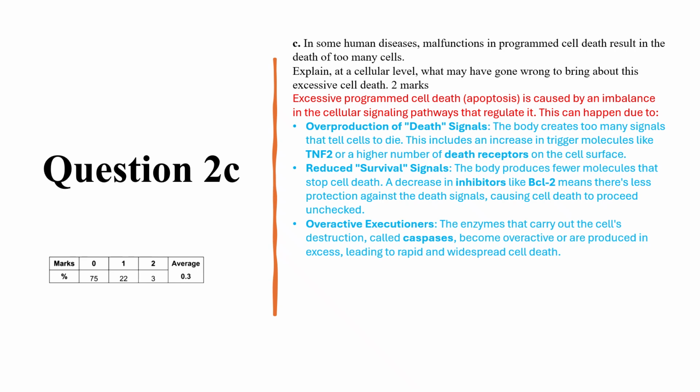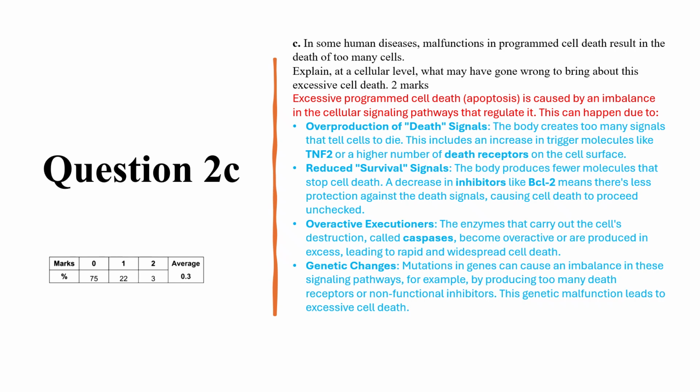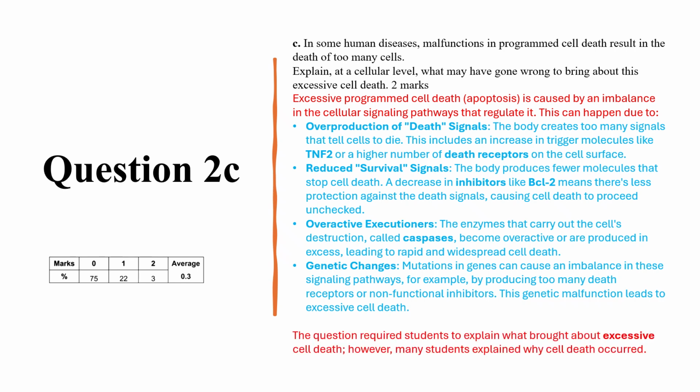Overactive executioners: the enzymes that carry out the cell's destruction, called caspases, become overactive or are produced in excess, leading to rapid and widespread cell death. Genetic changes: mutations in genes can cause an imbalance in these signaling pathways, for example, by producing too many death receptors or non-functional inhibitors. This genetic malfunction leads to excessive cell death. The question required students to explain what brought about excessive cell death. However, many students explained why cell death occurred.